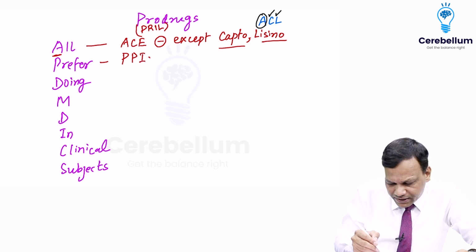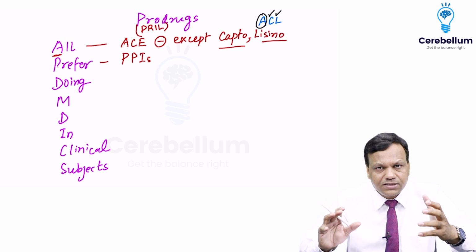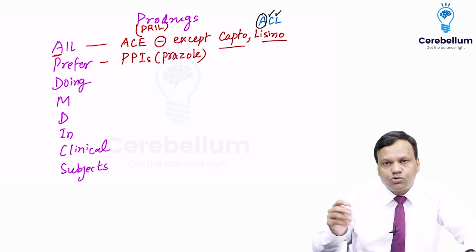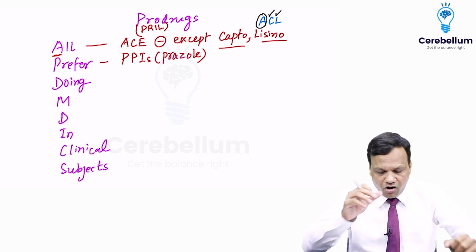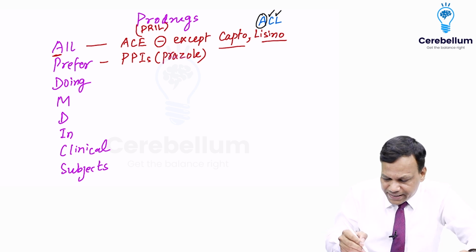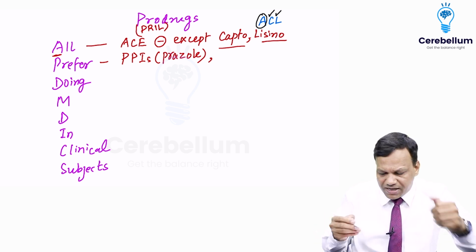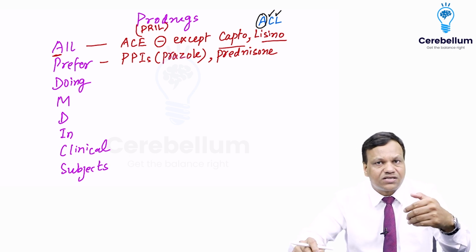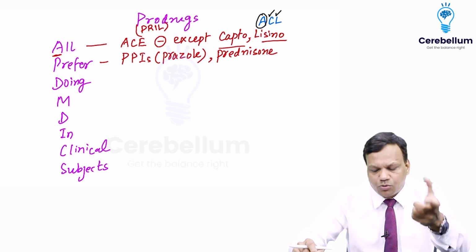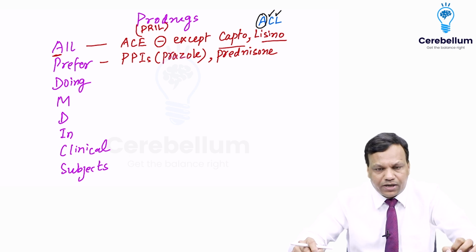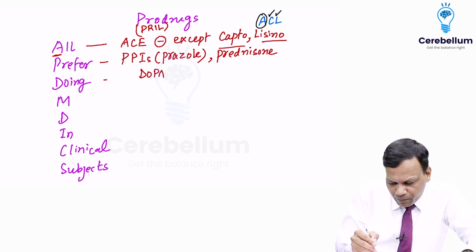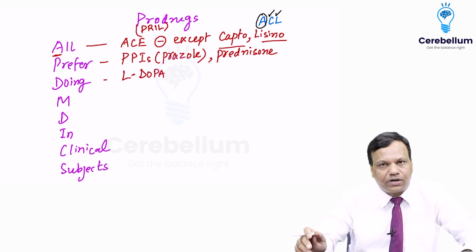proton pump inhibitors, the drugs used for peptic ulcer. The drugs whose name ends with prazole, omeprazole, lansoprazole, pantoprazole, all of them are prodrugs. Second thing on the P, apart from prazole, is prednisone. Prednisone is converted to prednisolone. So prednisone is also a prodrug. Then D for dopa. Dopa means levodopa. So levodopa is a prodrug.